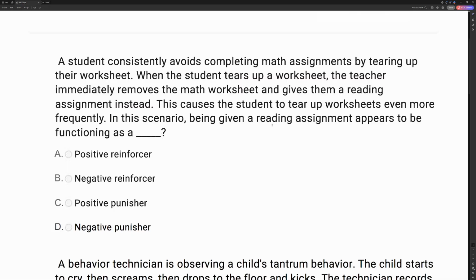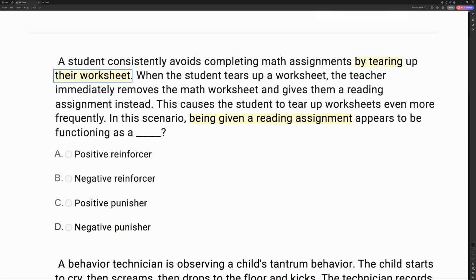Okay, so let's focus on what the question is asking because it's very precise. We're looking at a situation where the question wants to know about the student being given a reading assignment. With consequence questions, we're looking for how the behavior changes with the consequence.